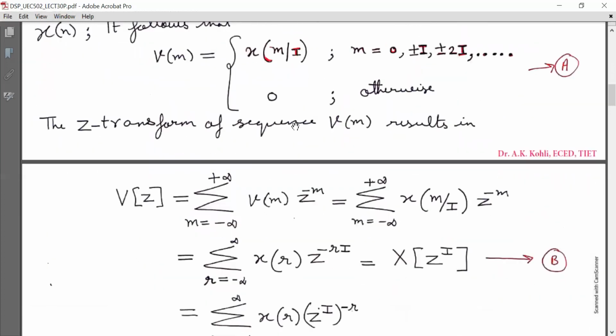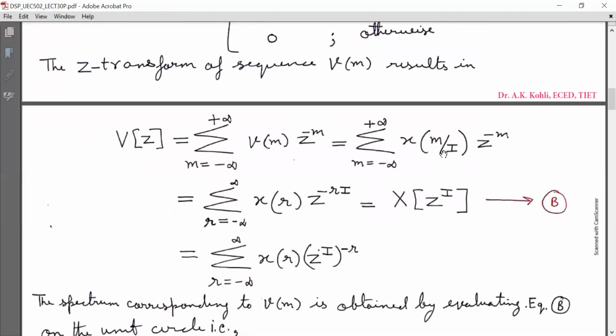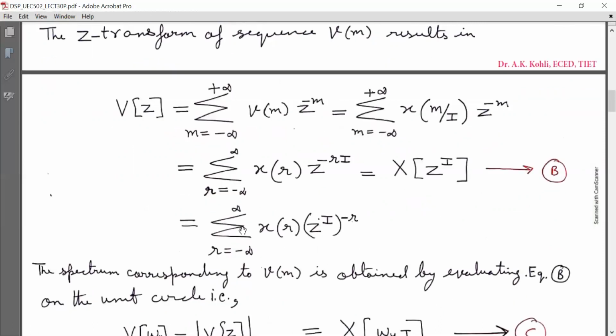The Z transform of sequence v(m) results in capital V(z) equal to summation m running from minus infinity to infinity v(m) z raised to minus m, which is equal to summation m running from minus infinity to infinity x(m/I) z raised to minus m. Now we substitute m/I equal to r, and that leads to summation r running from minus infinity to infinity x(r) z raised to minus r I. Further simplification leads to V(z) equal to summation r running from minus infinity to infinity x(r) times z raised to power I, with exponent minus r, and this is X(z raised to power I).